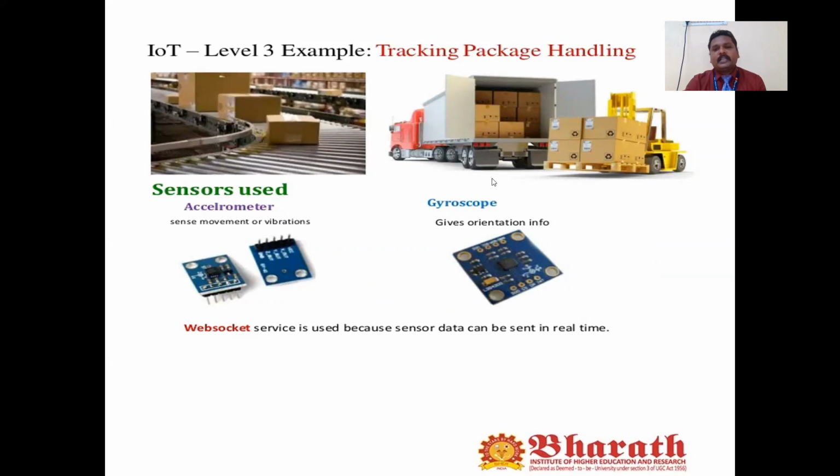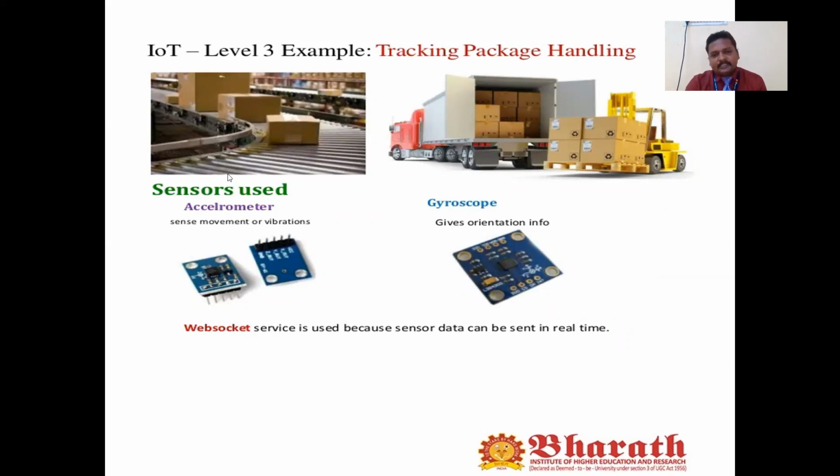Then we may use another kind of sensor, the gyroscope. What is the use of the gyroscope? It gives the orientation. Say, for example, we need to know where a vehicle is currently moving, so we need the orientation of the path. In that case, we can fit a sensor like a gyroscope. This sensor gives us the orientation information.